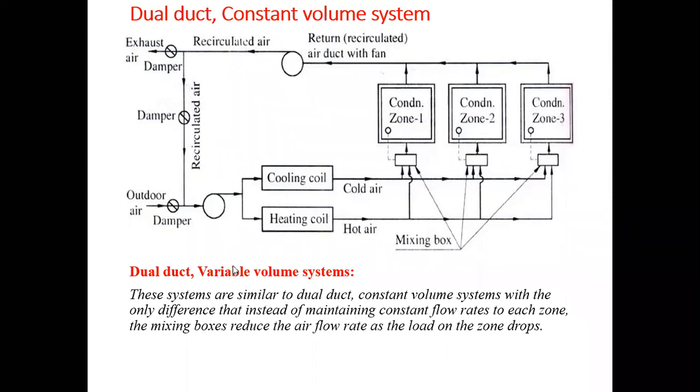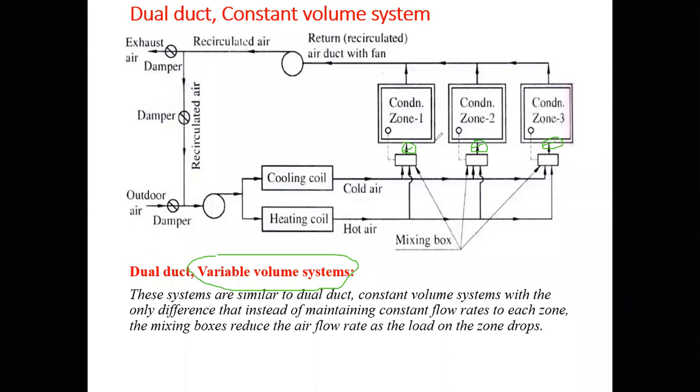In the dual duct variable volume system there will be dampers, which regulate the flow of air inside each zone, since there are different types of zones that we need to condition. This is the basic difference between the two systems.